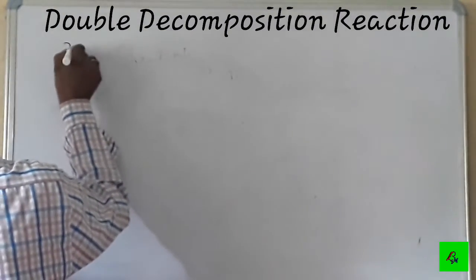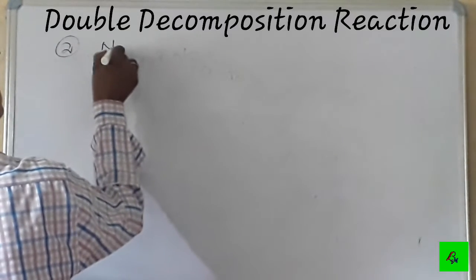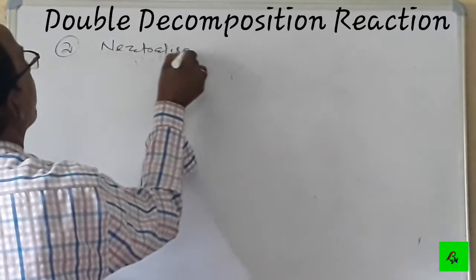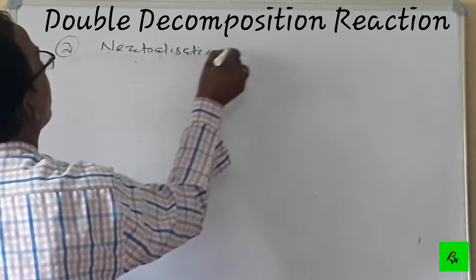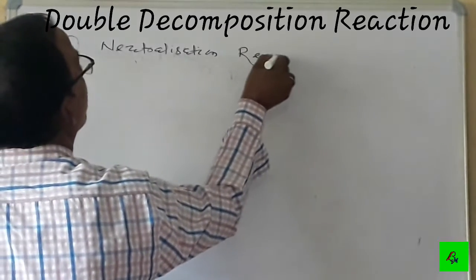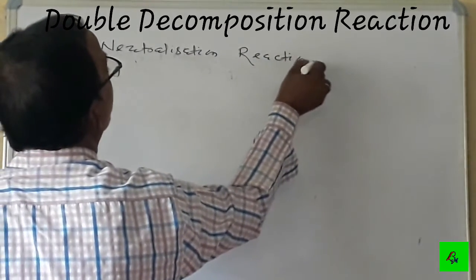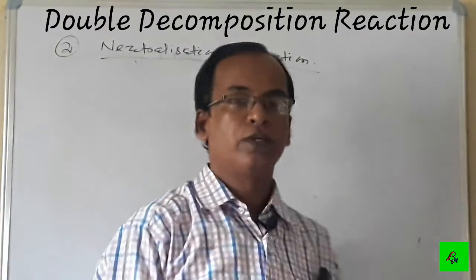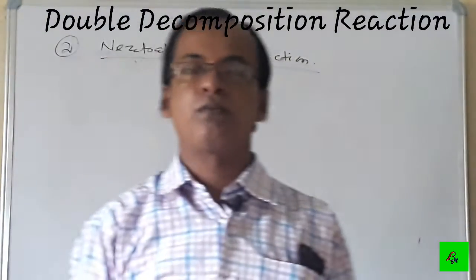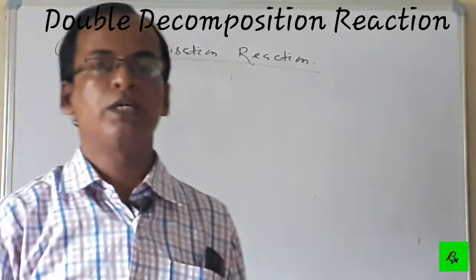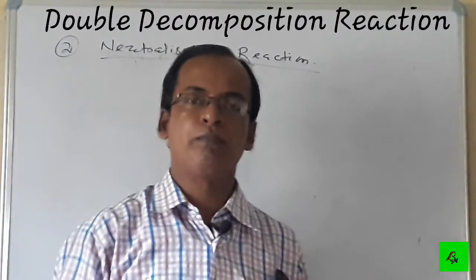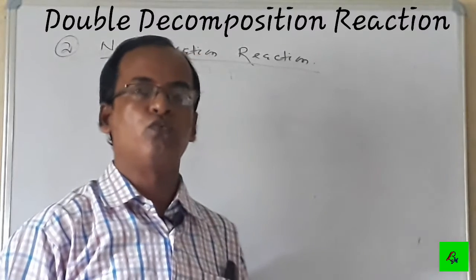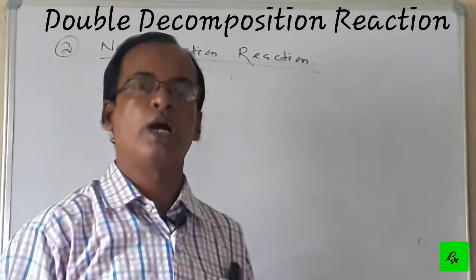Neutralization reaction. The second one is neutralization reaction. What do we mean by neutralization reaction? Neutralization reaction means the reaction in which an acid reacts with a base to form salt and water.